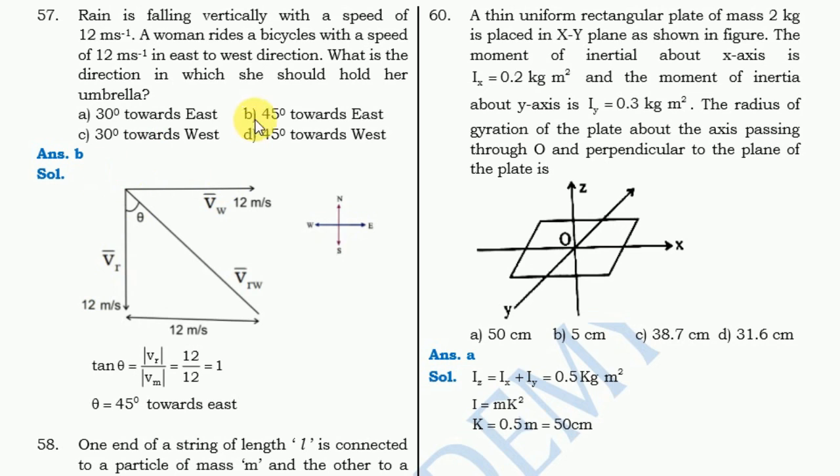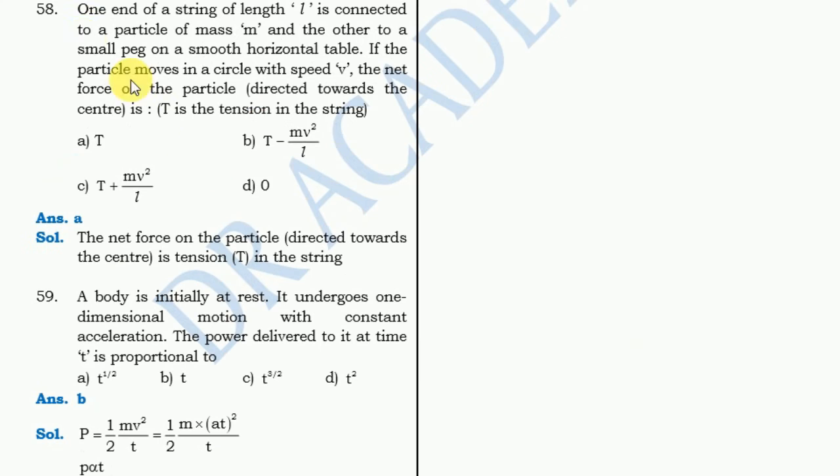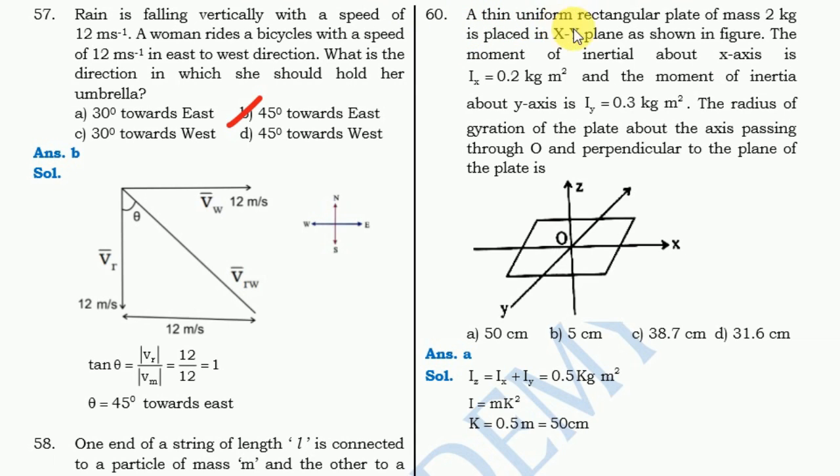The next question is, one end of a string of length L is connected to a particle of mass m. For this question, T is the correct one, T is the tension in the string. Next question, a body is initially at rest, it undergoes. For this question, option B is T, small t, is the correct one. Last question, a thin uniform rectangular plate of mass 2 kg is placed in XY plane as shown in figure. For this question, the correct answer is 50 centimeter, option A is correct.